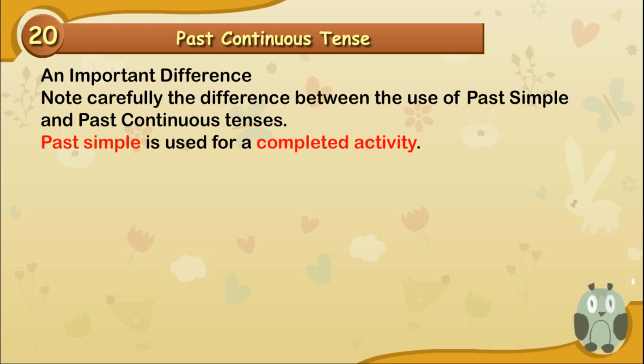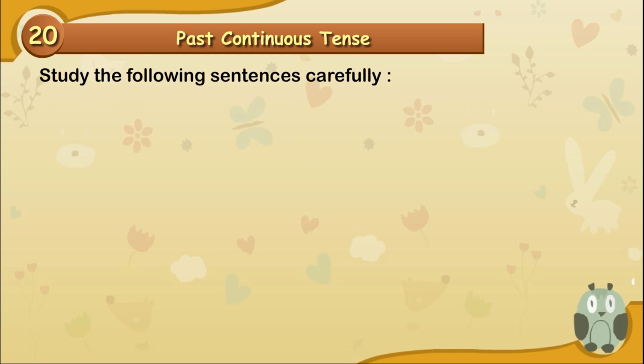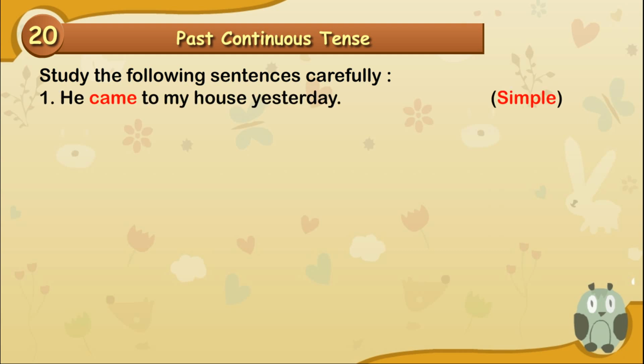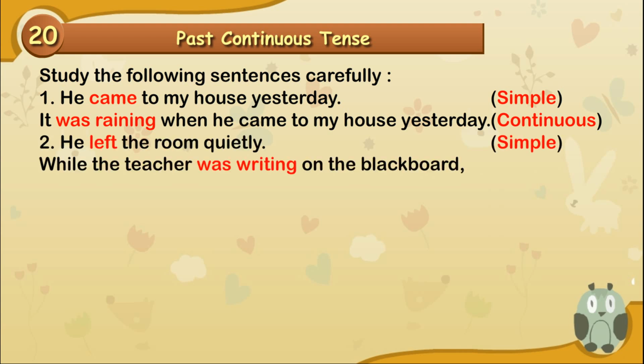Past simple is used for a completed activity. Past continuous is used for a continuity in the past. Study the following sentences carefully. He came to my house yesterday. Simple. It was raining when he came to my house yesterday. Continuous. He left the room quietly. While the teacher was writing on the blackboard, he left the room quietly.